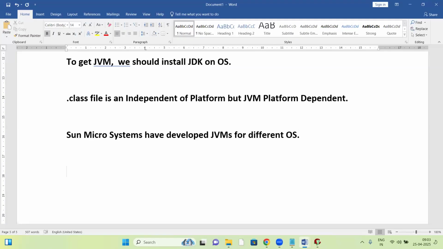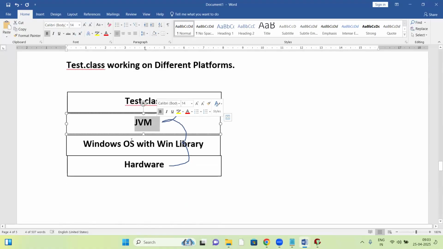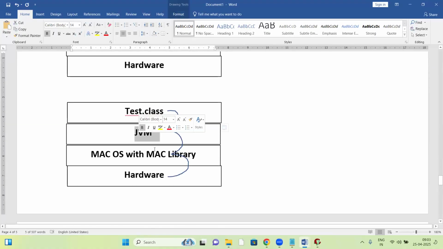Sun Microsystems took the risk to make Java platform independent. For every base they developed a separate JVM: a JVM for Windows, a JVM for Linux, and a JVM for Mac.